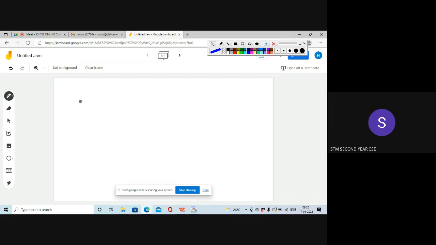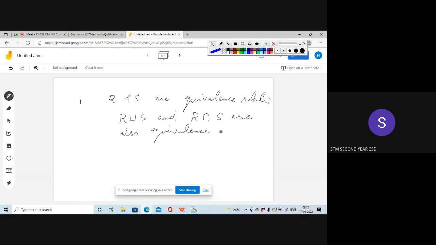So the first theorem: if R and S are equivalence relations, then R union S and R intersection S are also equivalence relations. I've given the proof in the notebook. So this is the first property we had studied related to equivalence relation. If R and S are equivalence relations, then R union S and R intersection S are also equivalence relations. Then next, what was the second one?